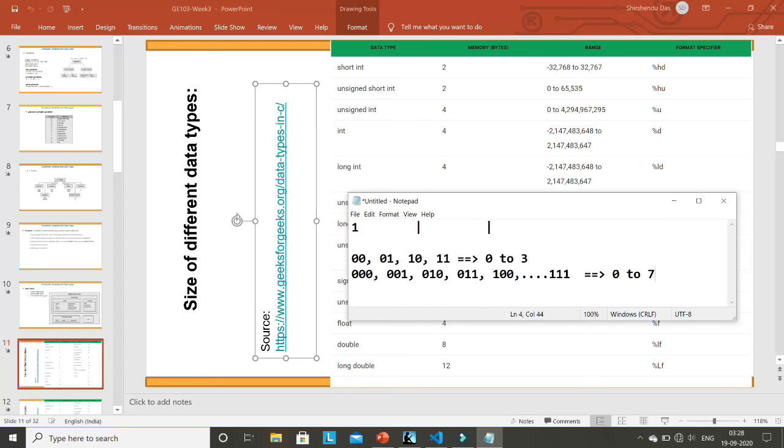After these 2 or 3 lectures, I'll spend one lecture on explaining what binary numbers are and how to convert binary to decimal and all, but not now, because this is not directly related to your C program.